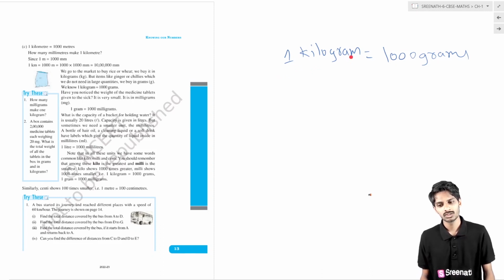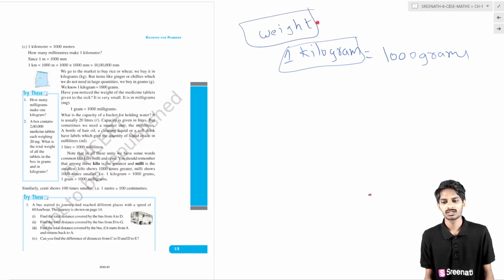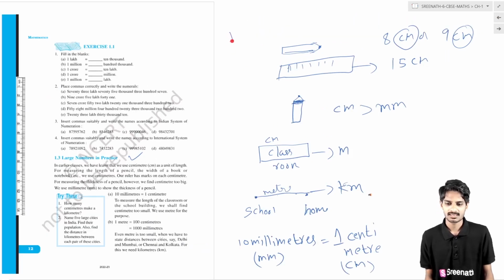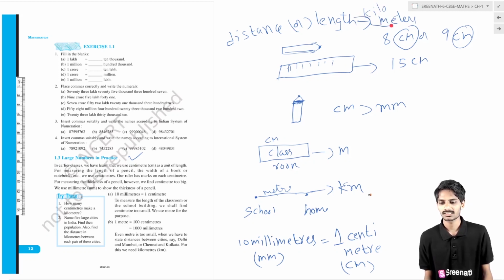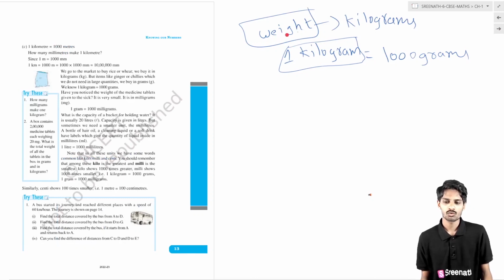So in that area we use kilograms. If you want to measure weight, we use kilograms or grams. If you want to measure distance or length, we use meters, kilometers or centimeters.